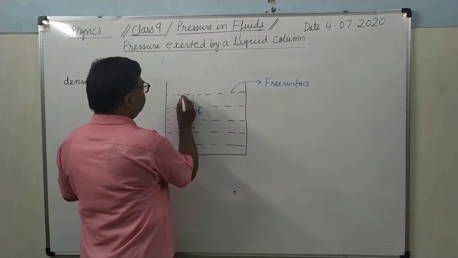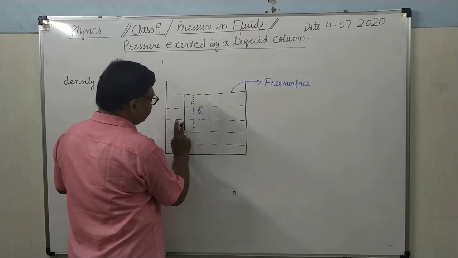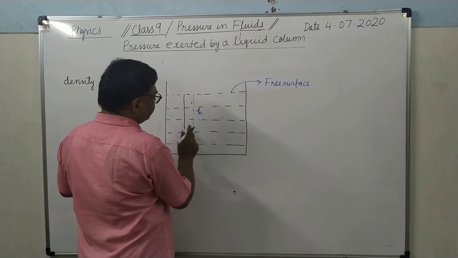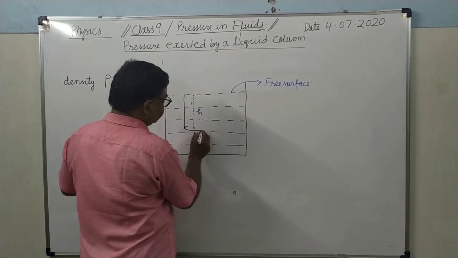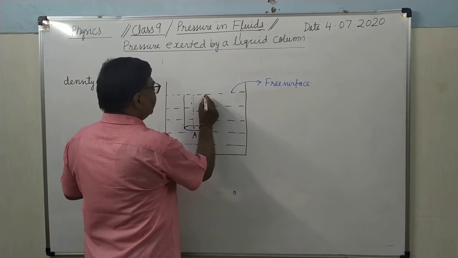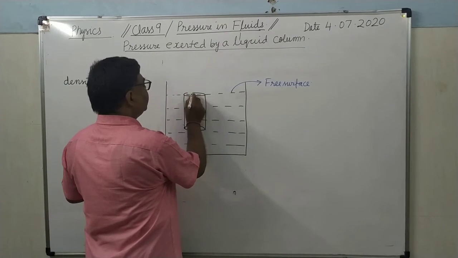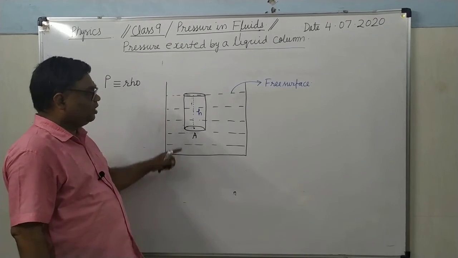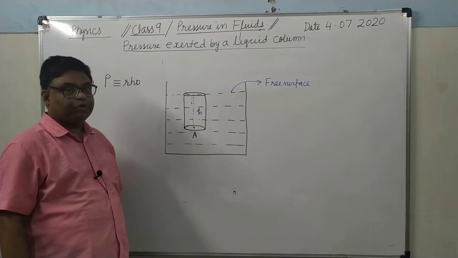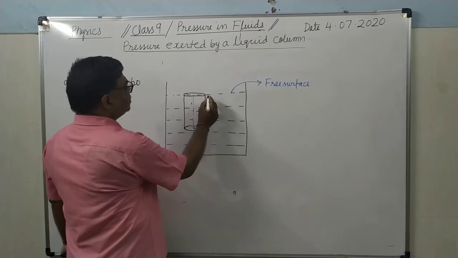This is an imaginary cylinder which is just above the point A. We have assumed that this cylinder is erected up to the free surface.